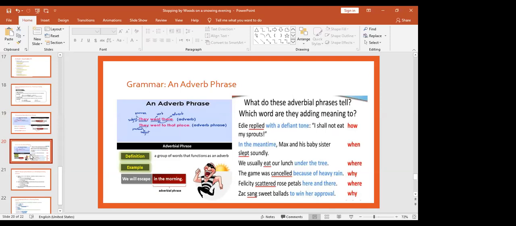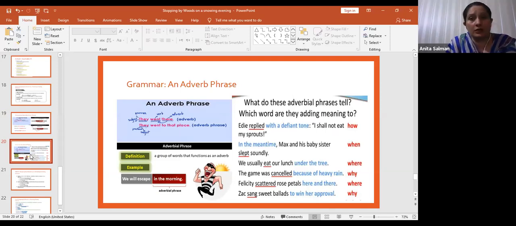Okay, similarly, I'm going to quickly revise adverb phrase, like we have read: they went there. Here there is giving us more information about went, about the verb. They is a subject. Subject is always a noun or a pronoun, that you know already. Went is a verb. There is an adverb. Why is there an adverb? Because it is giving us information about went. Kahan gaya? And if we write it in this way, they went to that place. To that place is giving us information, or it is modifying the verb went. So it is an adverb phrase.